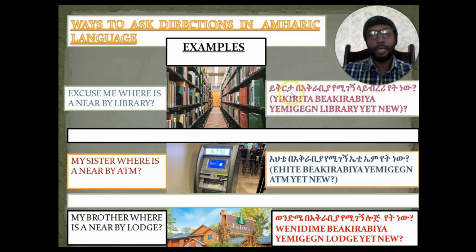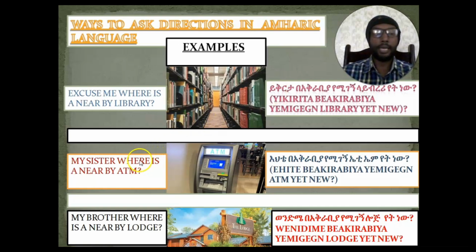So in order to say, excuse me, where is a nearby library, in Amharic we'll say: ይቅርታ በአቅራቢያ የሚገኝ library የት ነው? We can ask like this. And what you need to take into consideration is that excuse me, ይቅርታ, can be used for any person: for a female person, for a male person, or for two or more persons.